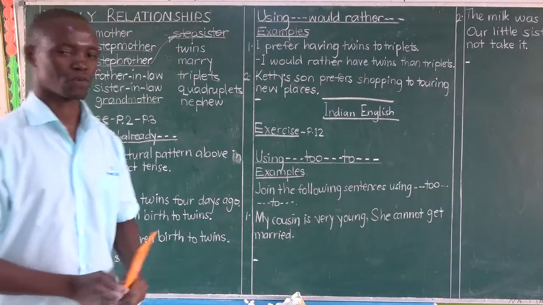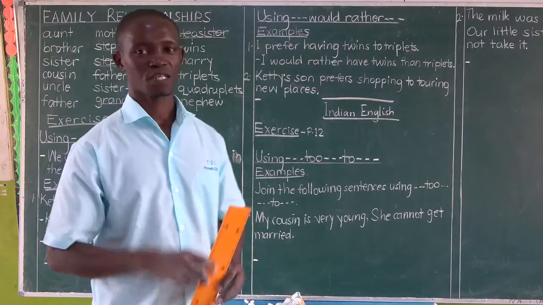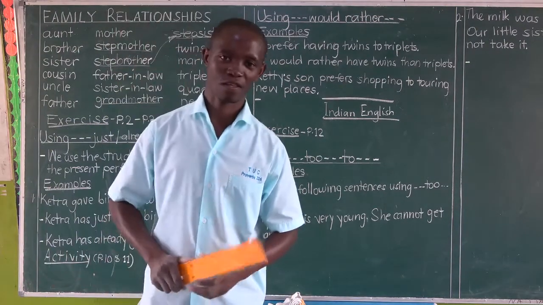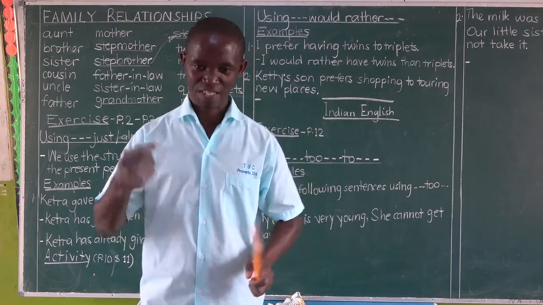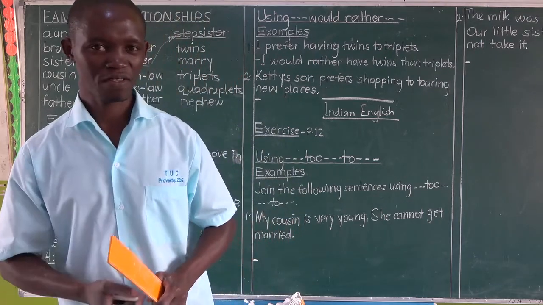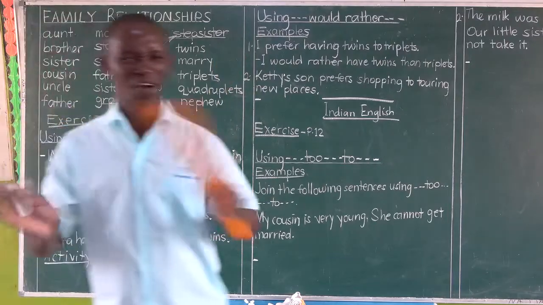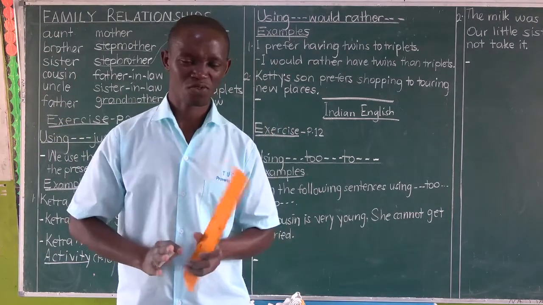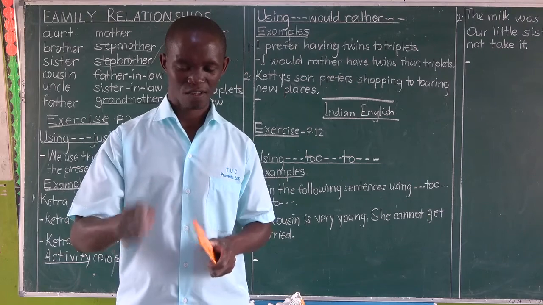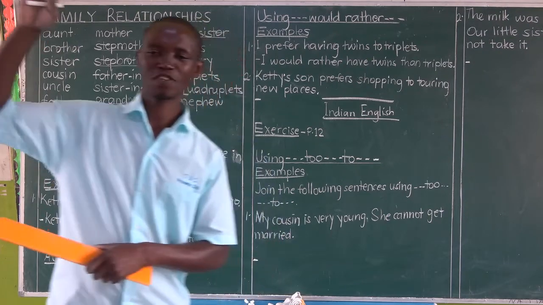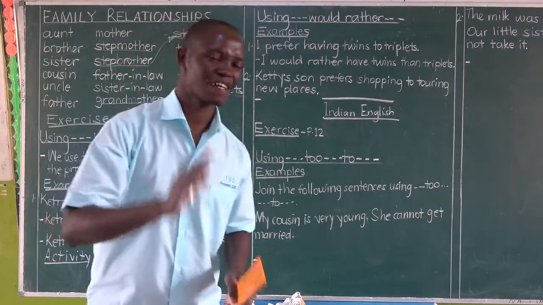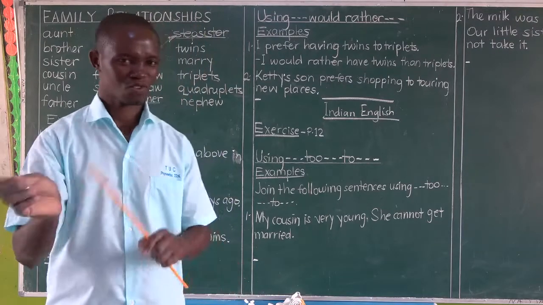I believe it is very clear there. With a stepsister, it means you do not have any blood connection to this sister. Why? Her father is in a different home. Her mother has also just come in, meaning there is no blood relationship between you and this stepsister or stepbrother.